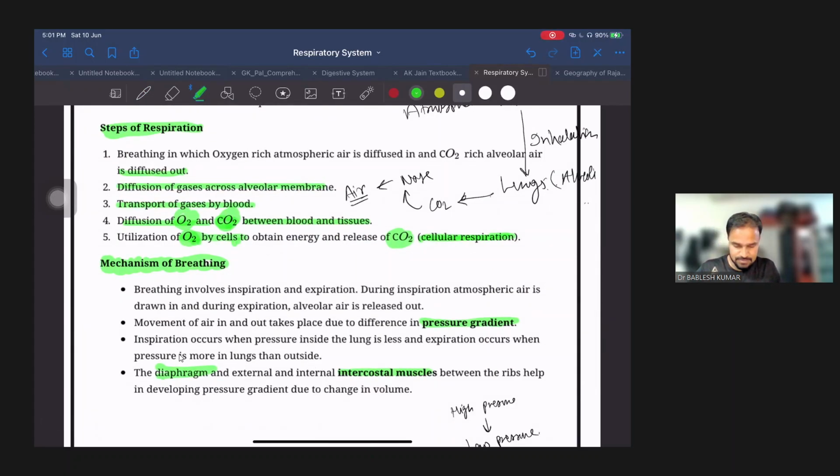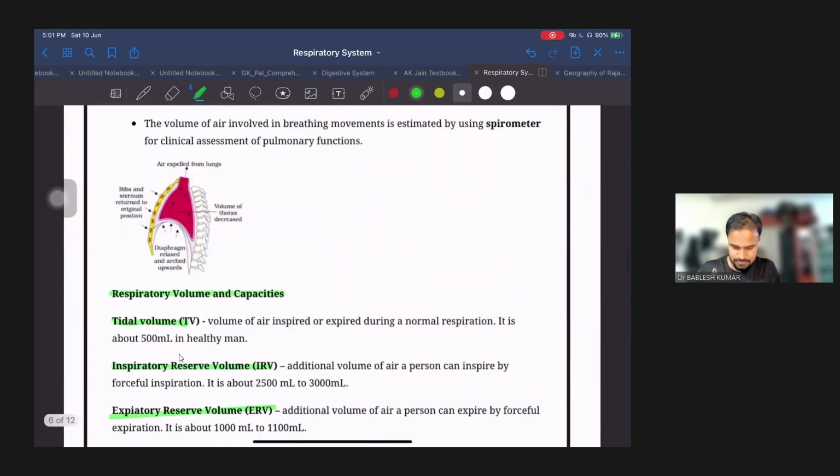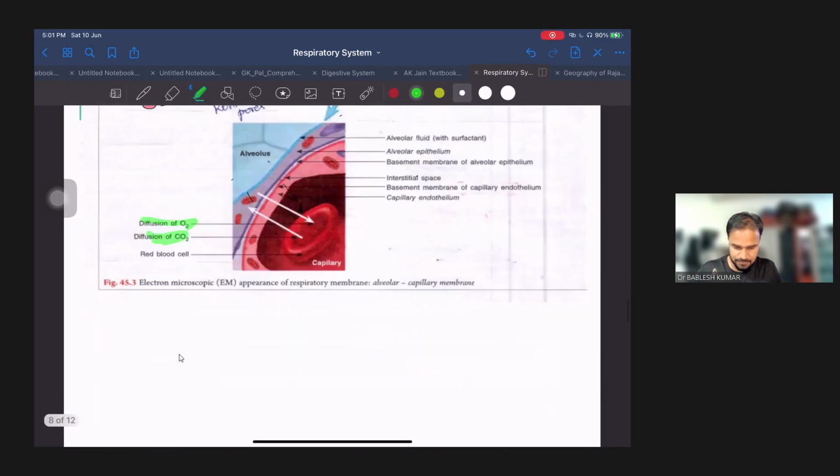We'll see the detailed structure here. Okay, where is that part?